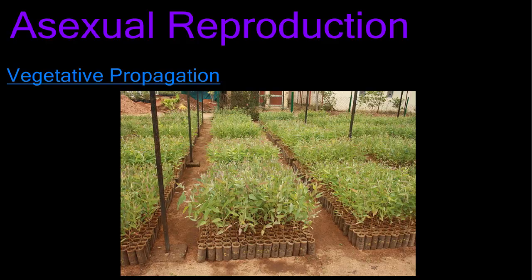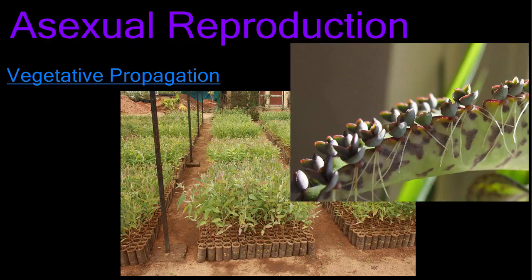Many plants reproduce both sexually and asexually. Asexual reproduction in plants is often called vegetative propagation. There are a number of ways that plants can propagate. Bryophyllum plants, for example, sprout tiny plantlets on the margins of their leaves. When they are mature enough, these tiny clones are dropped from the parent plant to root in the soil below.